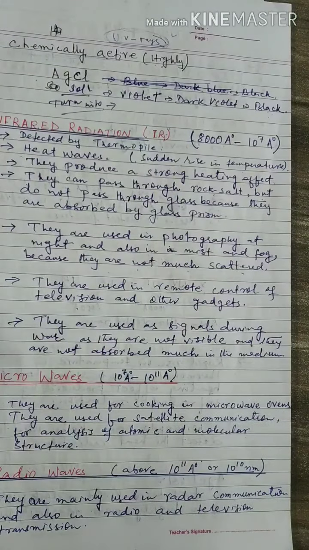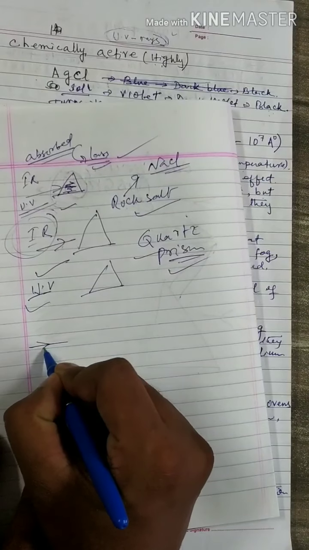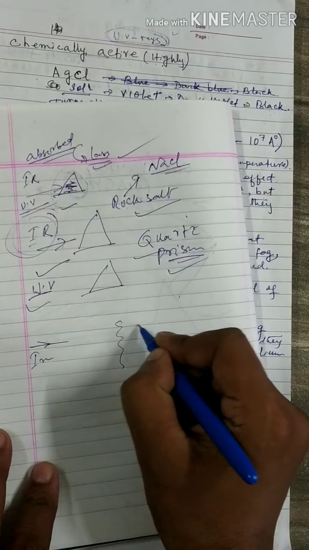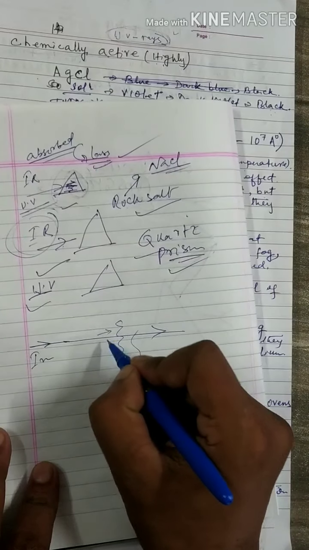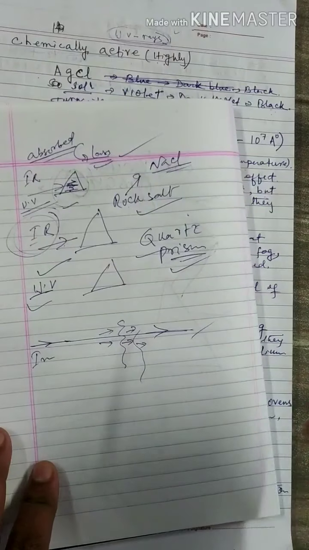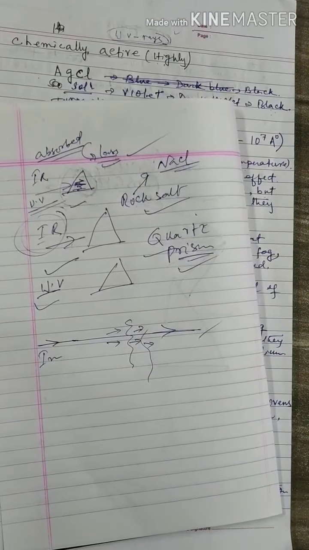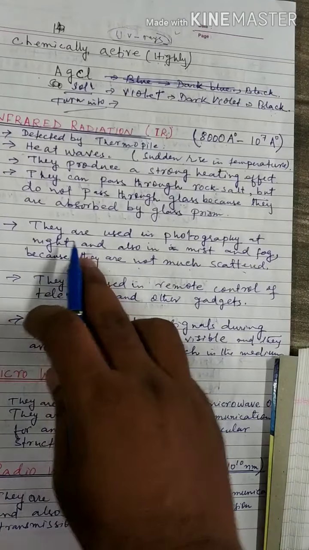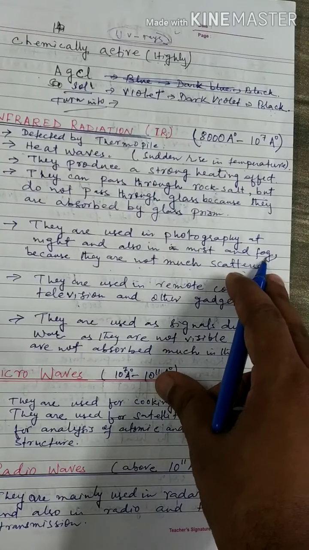Why? Because infrared radiation does not scatter much. If there is fog, it will pass through the fog, less scattered, and we get a clear picture. Why is infrared used for photography at night or in mist or fog?